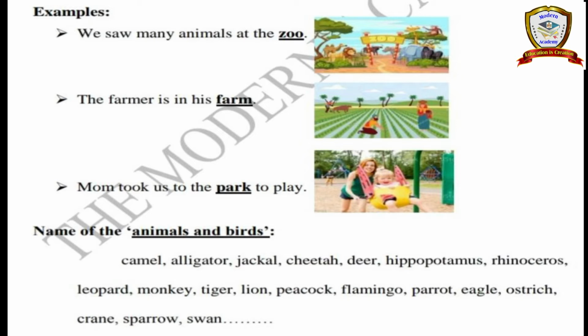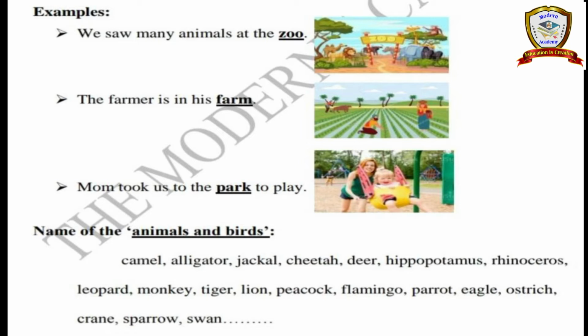So all these are places. If the names come, that is considered a noun. Next, see the examples. We saw many animals at the zoo. So zoo is one particular place, so that is called a noun.